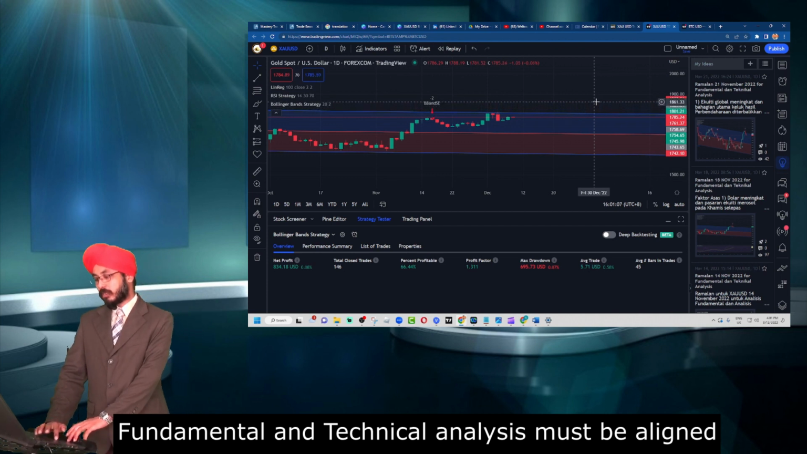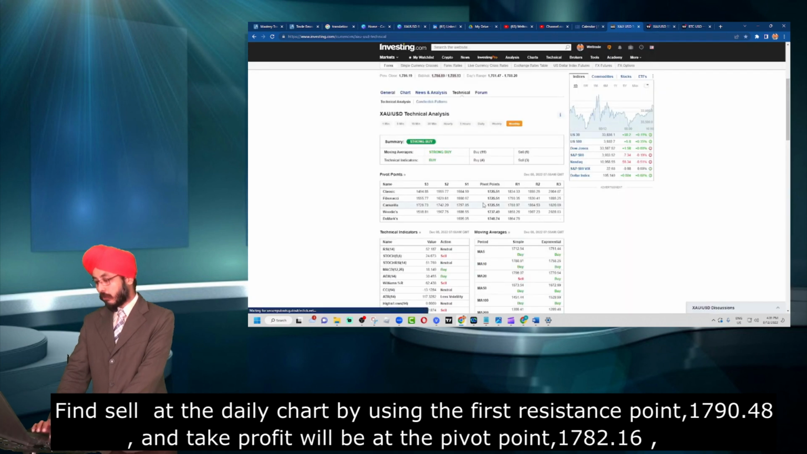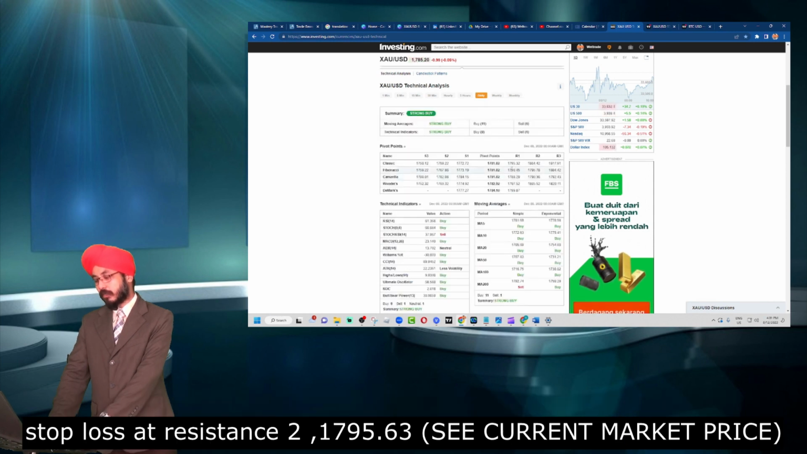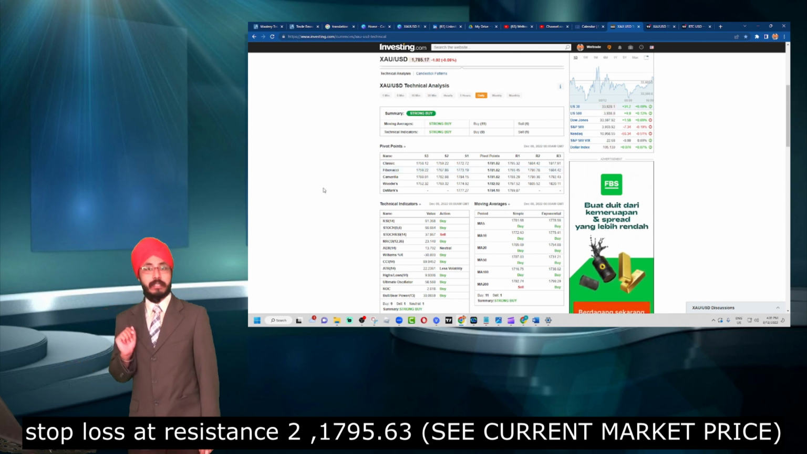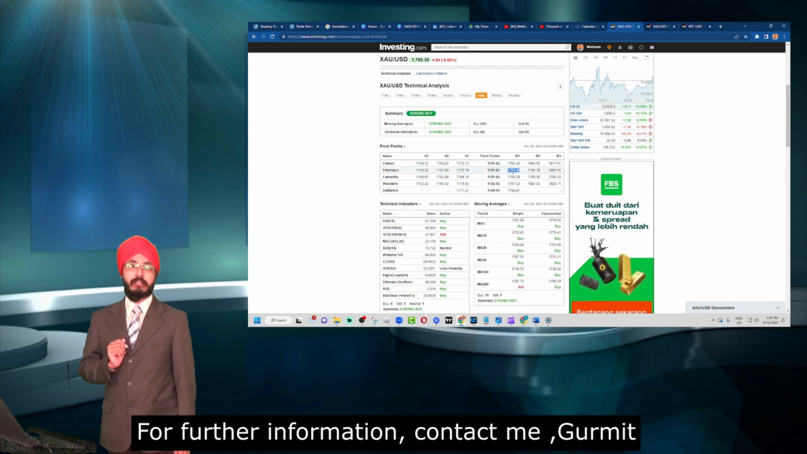If it's supporting more towards bearish, we go to our daily and select our resistance 1, which would be 1790.48, as the entry point, and our take profit would be at 1782.16, and our stop loss can be at R2, which would be at 1795.63. This technique has a winning percentage of about 80 to 85%.